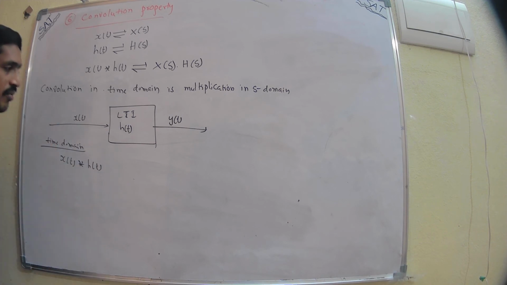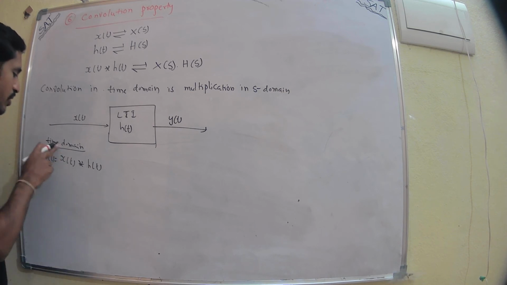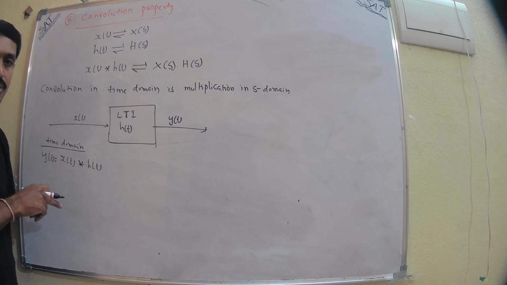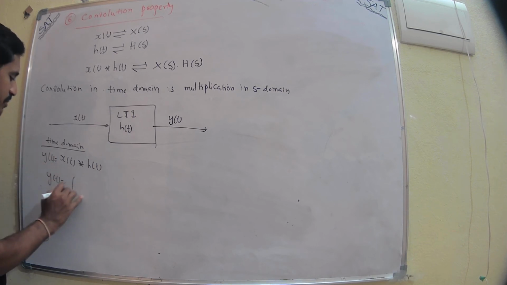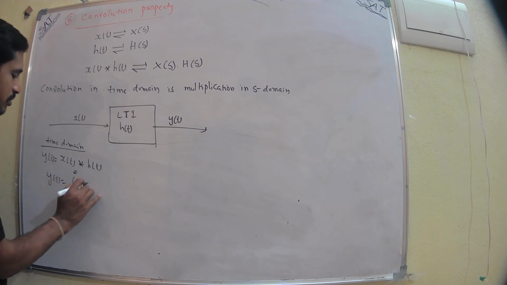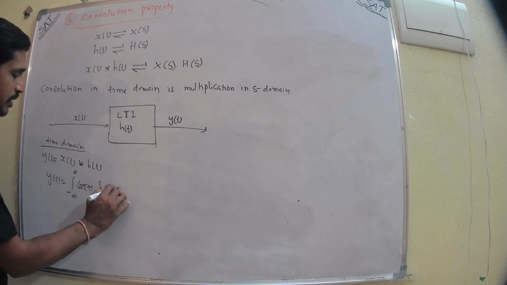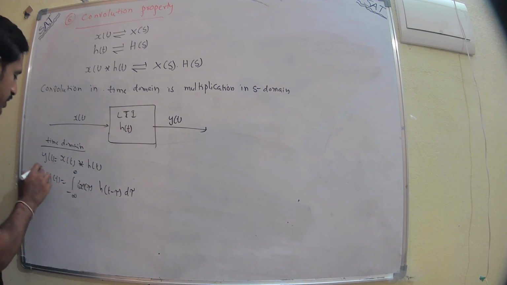So to find y of t, we take the convolution of x of t and h of t. That is, y of t is equal to x of t convolved with h of t. To find this time domain output, we can use a simple formula: y of t is equal to the integral from minus infinity to infinity of x of tau h of t minus tau d tau, where tau is a dummy variable.